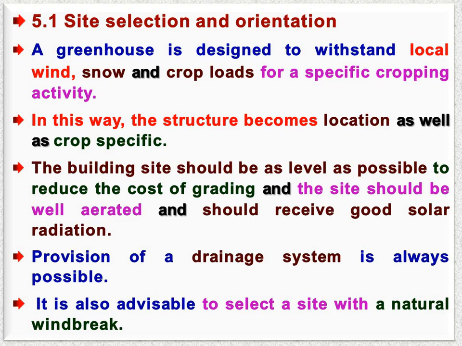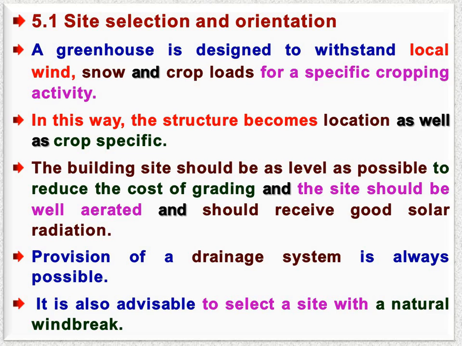The building site should be as level as possible to reduce the cost of grading. Means the site must be mostly level, so the cost of leveling or grading must be minimized, and the site should be well aerated. Means there will not be waterlogging during the heavy rainfall season, or the land or the site must remain mostly dry.